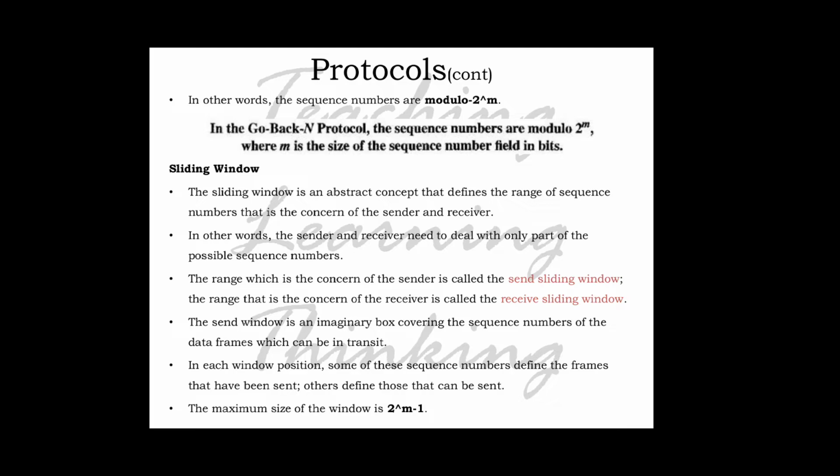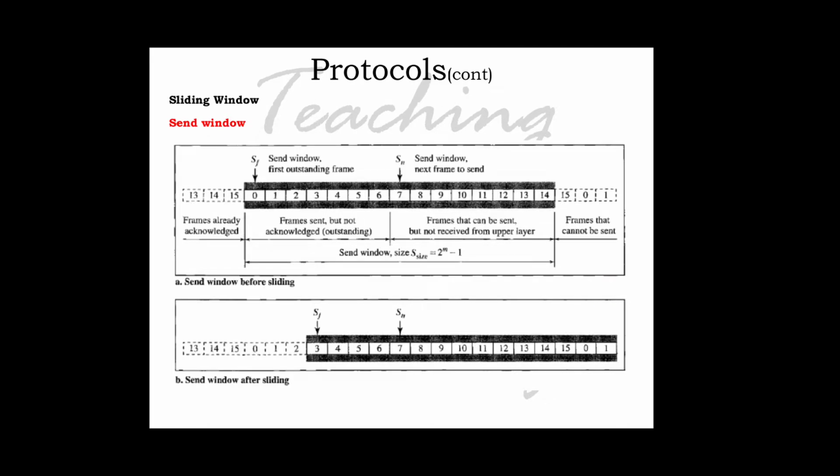In each window position, some of these sequence numbers define the frames that have been sent, and others define those that can be sent. The maximum size of the window is 2 raised to m minus 1. The figure shows an example of the send window before sliding and after sliding. We let the size be fixed and set to the maximum value, but we will see in future chapters that some protocols may have variable window size.